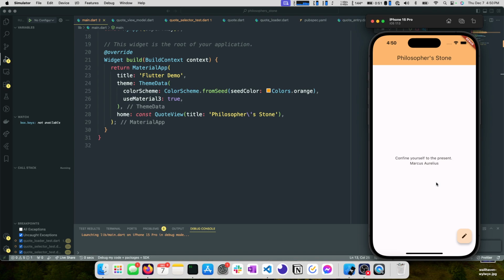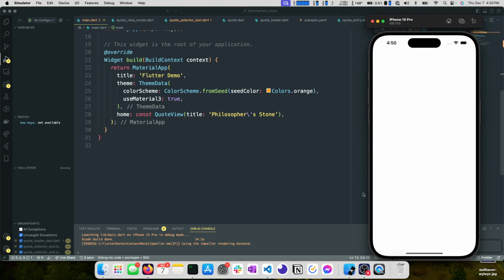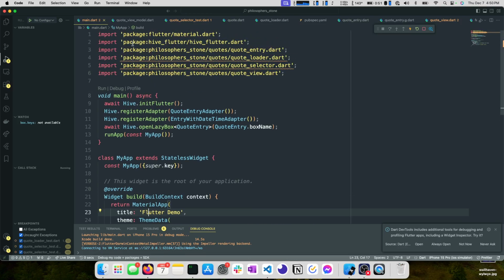So we have a couple different options we can look at for solving that problem. And maybe we'll end up doing that in a future video as well. We're running our tasks, Xcode's building. We need to give this a favicon, so we'll have to figure that out at some point too. Okay, we do have a new quote, which is great. When you rise in the morning, think of what a precious privilege it is to be alive, to breathe, to think, to enjoy, to love. Marcus Aurelius, fantastic. Okay, we don't have any items that match this quote, which is even better because that gives us a case to start with.